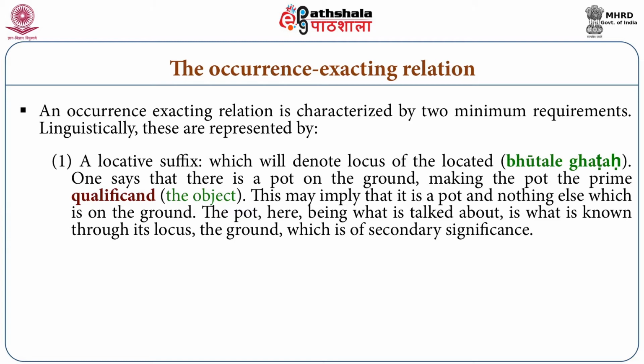When we say that there is a pot on the ground, in Sanskrit we say bhutalam ghatvat. In Sanskrit there is a suffix known as matu, and this suffix indicates that something is present there. If a pot is on the ground, then we can say bhutalam ghatvat, and we can say bhutale ghata. This suffix very clearly indicates that there is a relation, and that relation is an occurrence exacting relation, and it is very important to note.